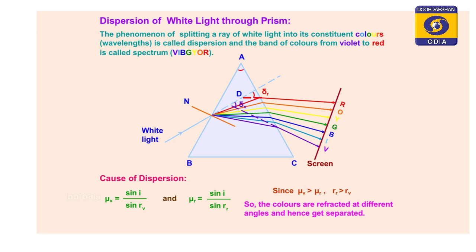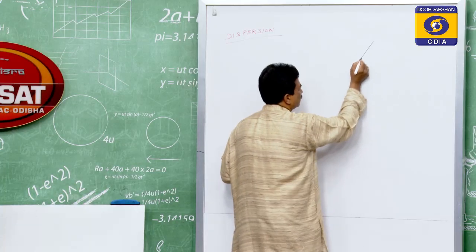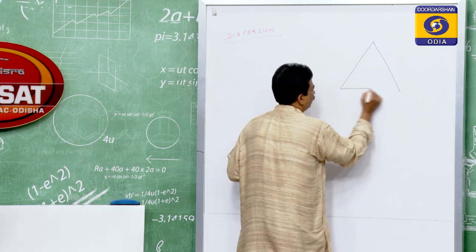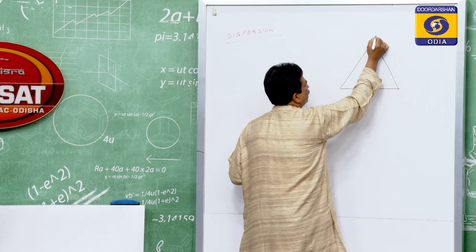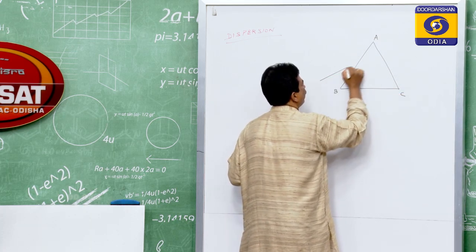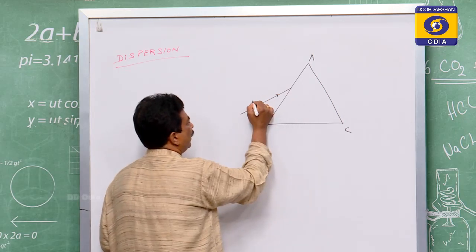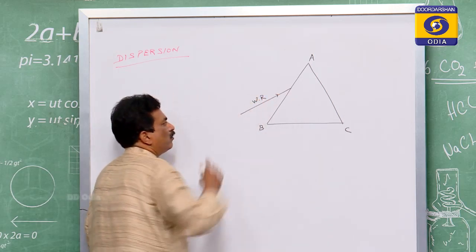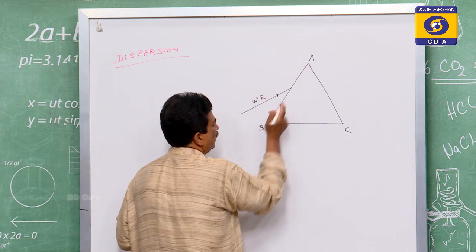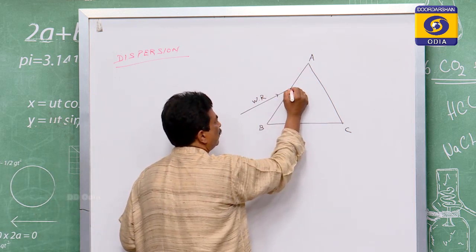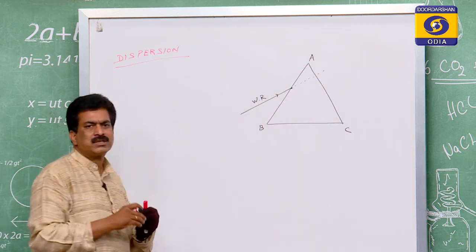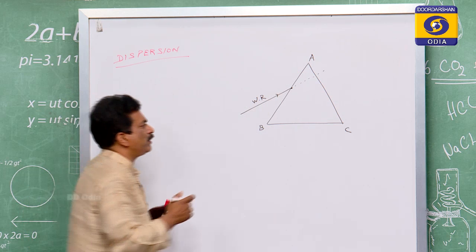As we discussed in our last class, suppose this is a prism and we name it ABC. If a white ray just touches its plane surface, according to this phenomenon, instead of going straight, it splits into its constituent colors.